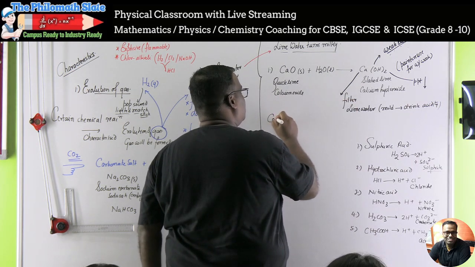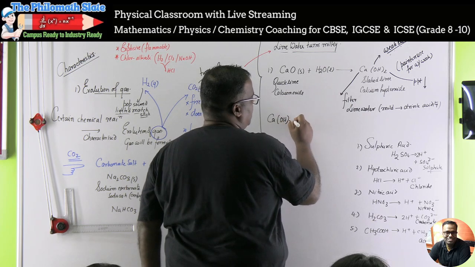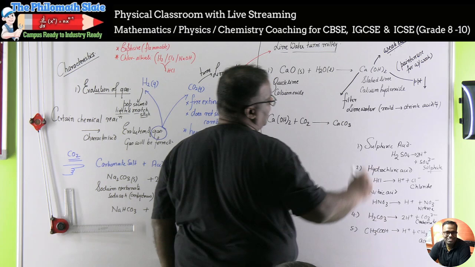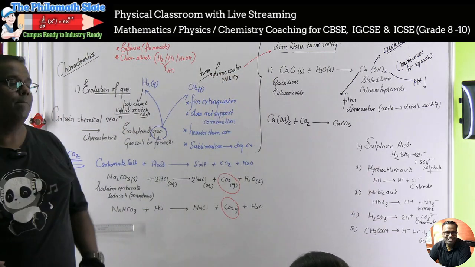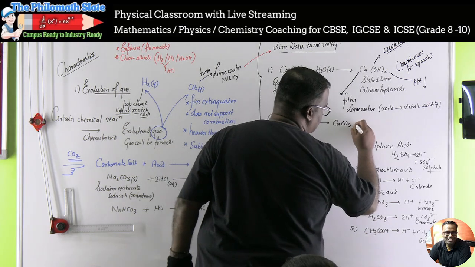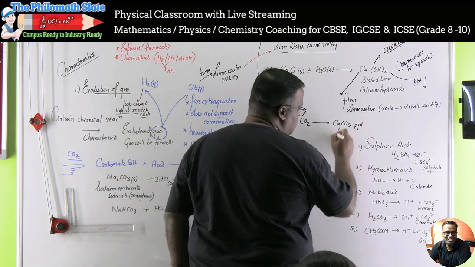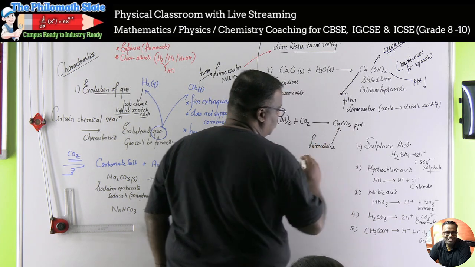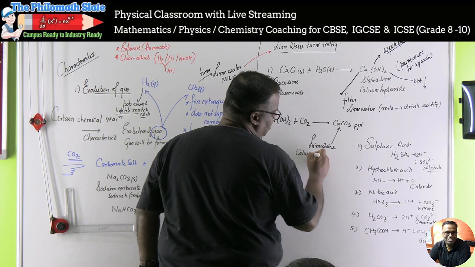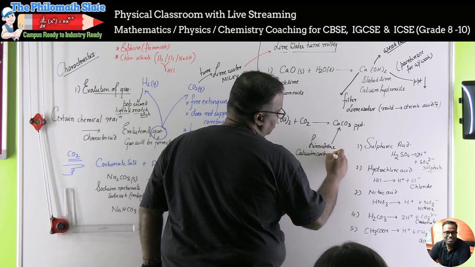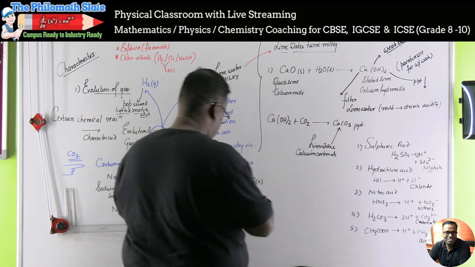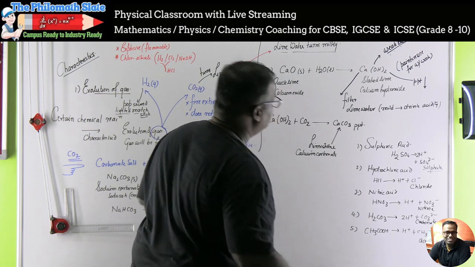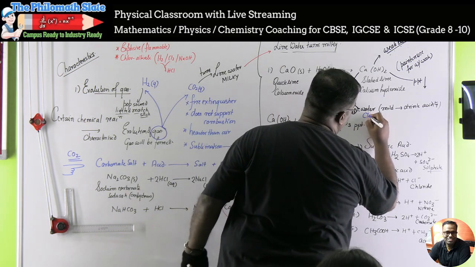So lime water, Ca(OH)2, reacts with CO2 in the atmosphere and becomes CaCO3. Again, CaCO3 is a precipitate. This is known as limestone, also known as calcium carbonate. After filtering it was lime water, and children, when it is lime water, it is absolutely clear.